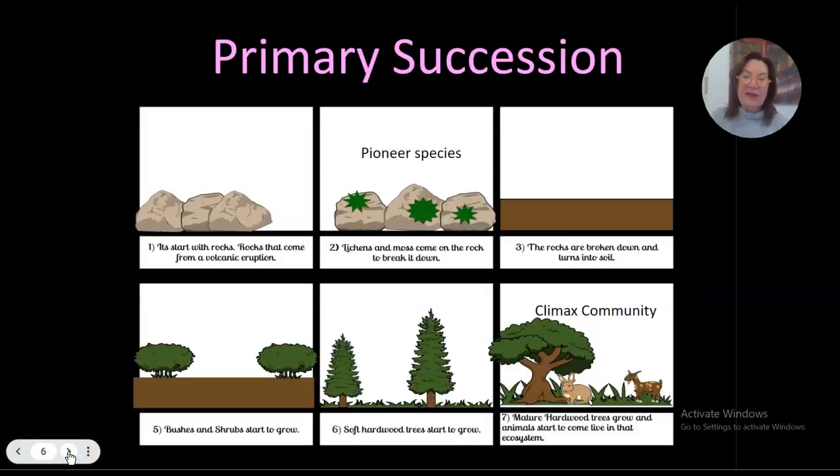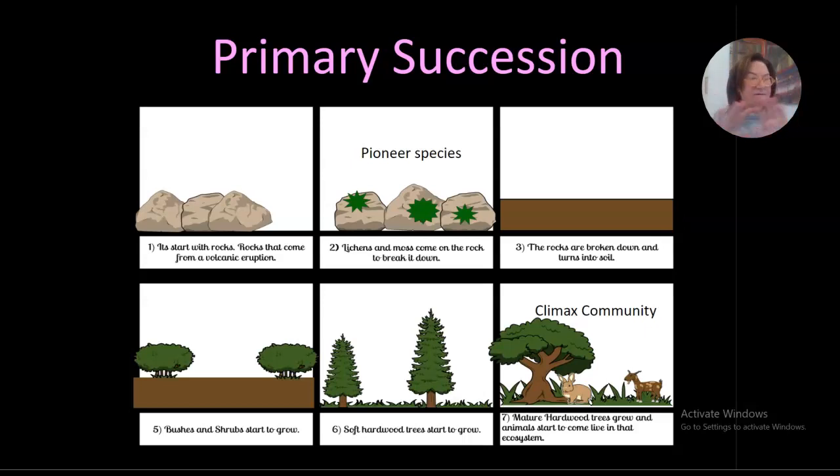Okay, so here's an example. Let's say a volcano erupted and all we're left with is rocks, right? So rocks come from a volcano eruption. And number two, what happens is the lichen and moss will come on the rock and it'll start breaking it down and leaving those nutrients that it has.